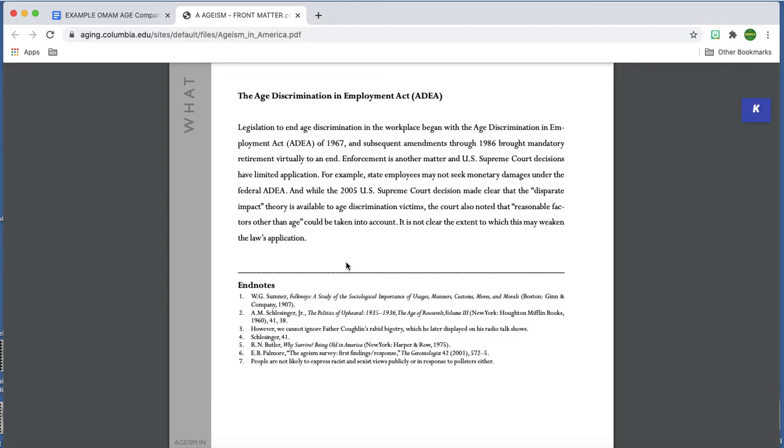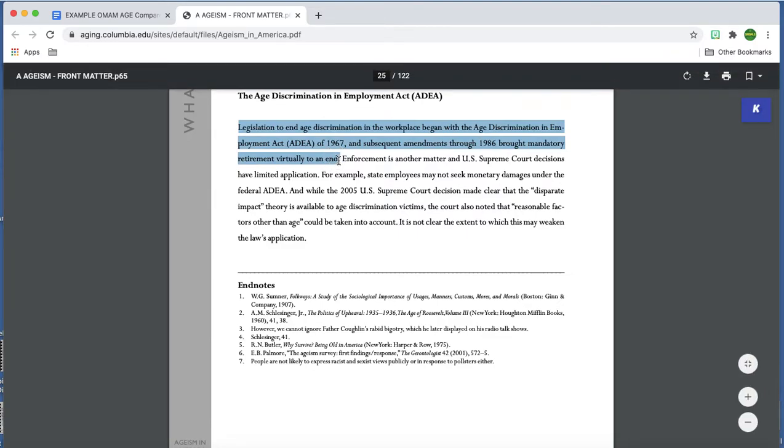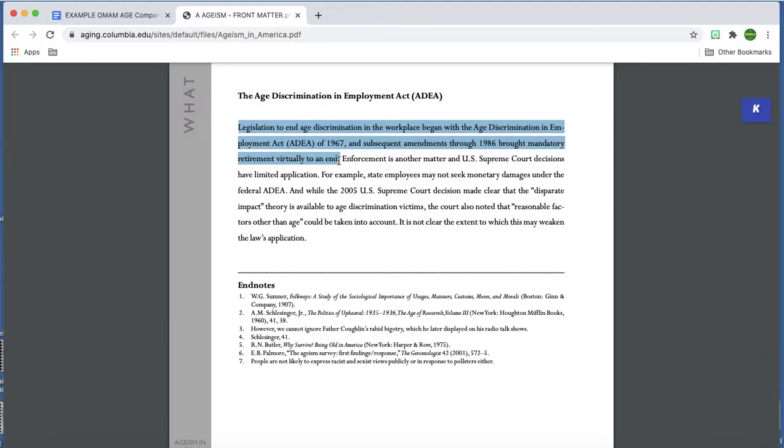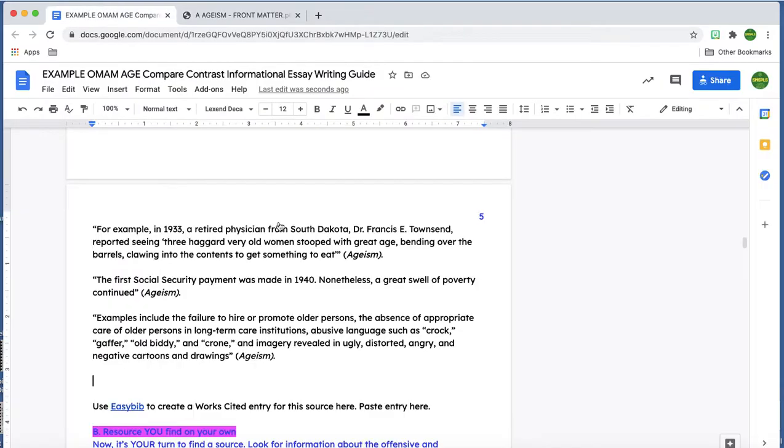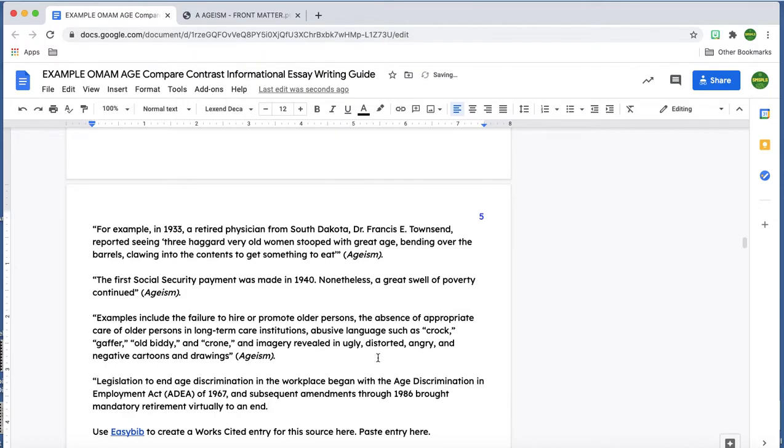Age discrimination in employment. Oh, this talks about a law that was passed to end age discrimination when we're talking about hiring people for jobs. And it's interesting. They talk about this thing called mandatory retirement. It used to be that when you got to a certain age, usually 65, your employer could make you quit just because you had gotten older. And this law was designed to mean that people who didn't want to just have to quit their job because they were a certain age didn't have to. Like, some people want to keep working and can keep working.